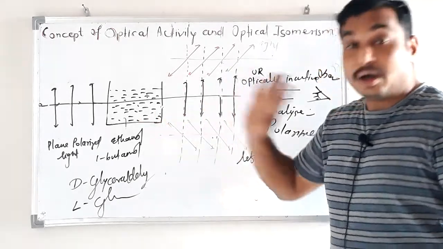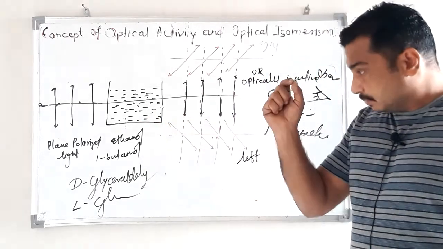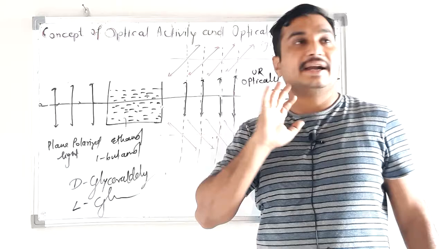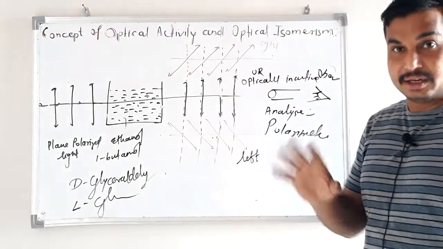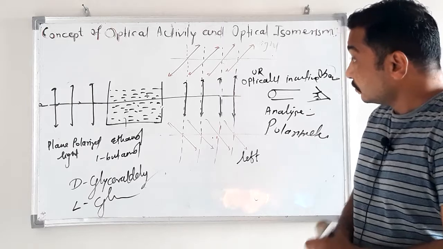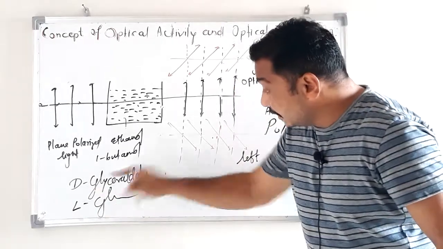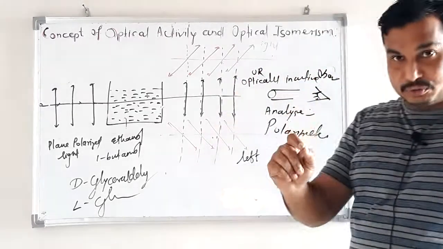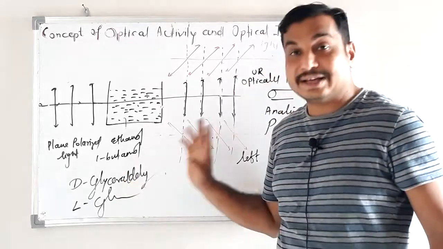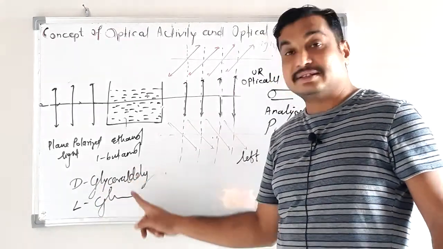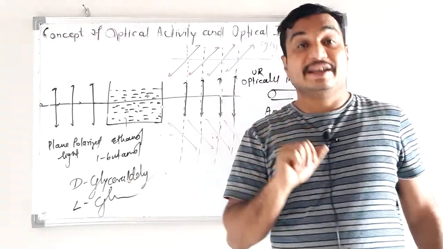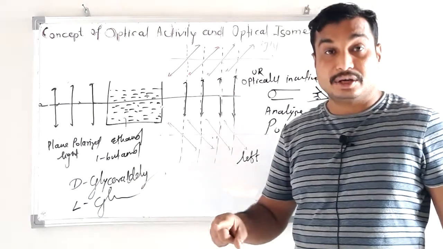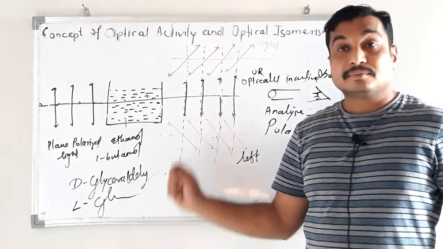Now, not all compounds show this property. Some criteria are there, and if a compound satisfies that criteria, then that compound shows optical activity. Otherwise, it is not possible. Here D-glyceraldehyde rotates to the right side. These two are optical isomers of each other, D-glyceraldehyde and L-glyceraldehyde, because these two show opposite directions. The difference is only the direction of rotation. One rotates toward the right side and another toward the left side. So they are optical isomers.